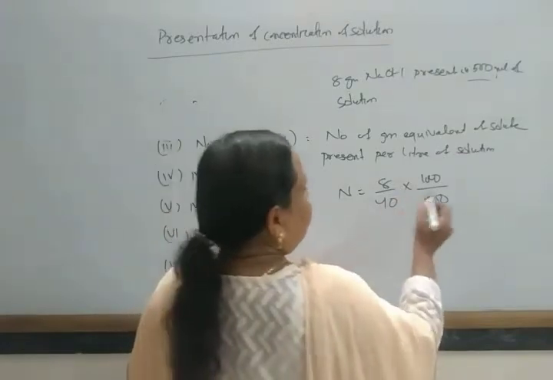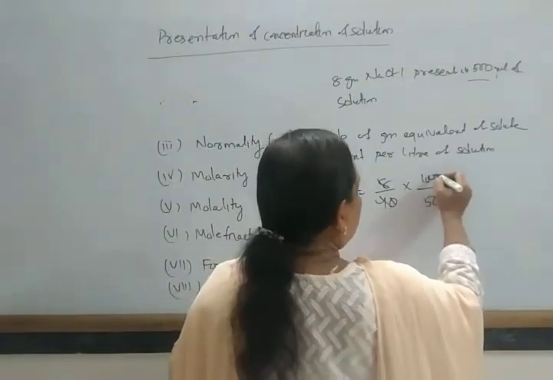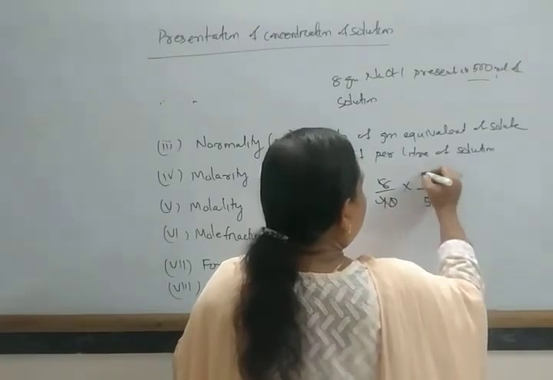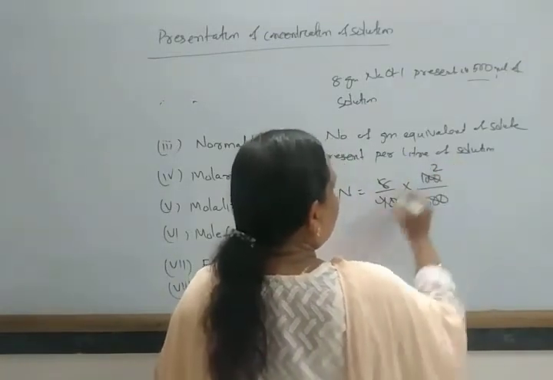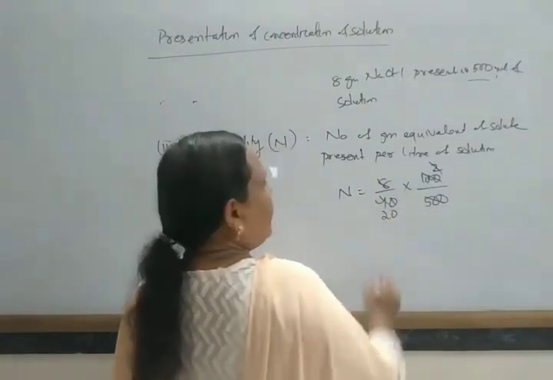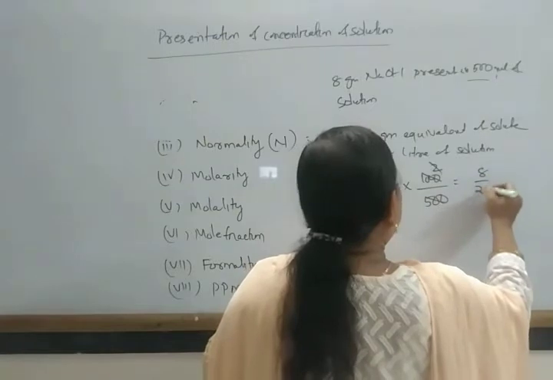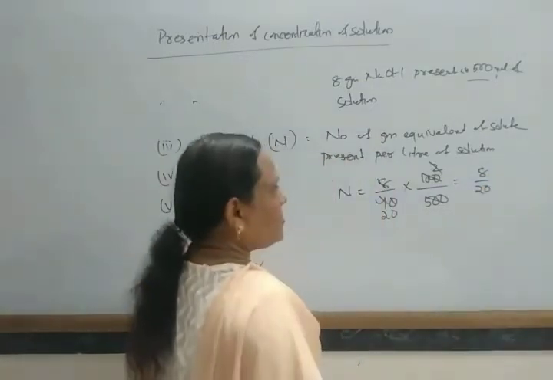So in this way, 500 and 1000, it cancels 2, and 2 and 40 cancel, this is 20, and 8 by 20.